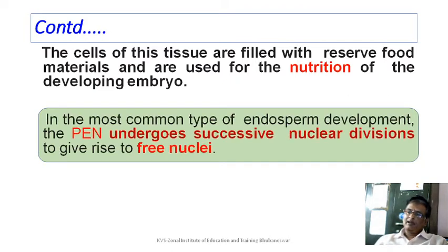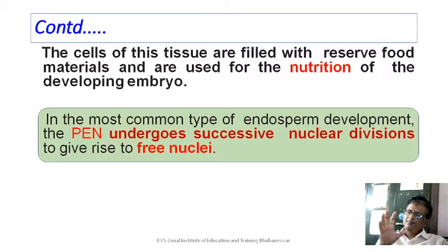The most common type of endosperm development is where the PEN undergoes successive nuclear divisions to give rise to free nuclei. I'll explain this a little bit. Whenever cell division takes place, it involves karyokinesis followed by cytokinesis. In case of endosperm development, imagine there is a cell and a nucleus. Now this nucleus undergoes repeated division, so a lot of nuclear division will take place.